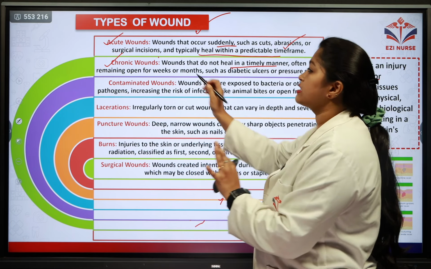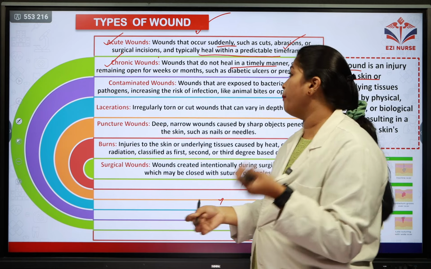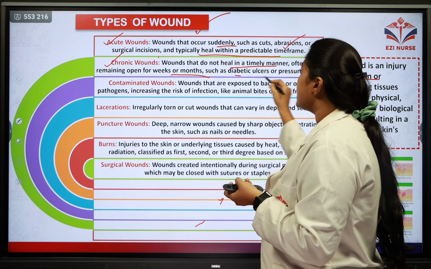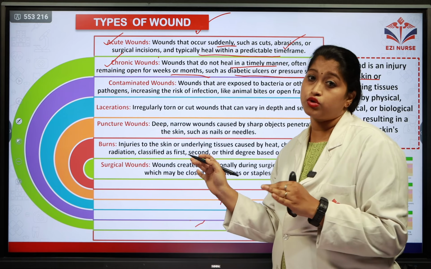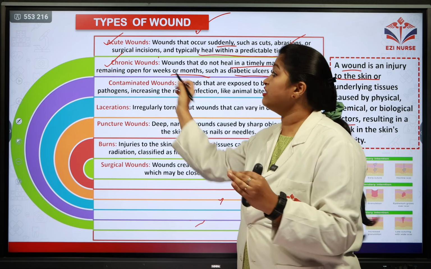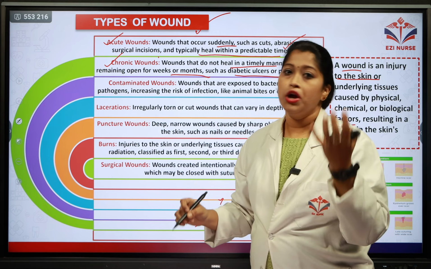Then it is called a chronic wound. It has remained open for weeks or months, such as diabetic ulcers and pressure sore wounds. It doesn't heal in a timely manner. It is called a chronic wound.